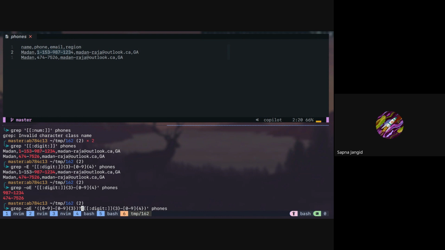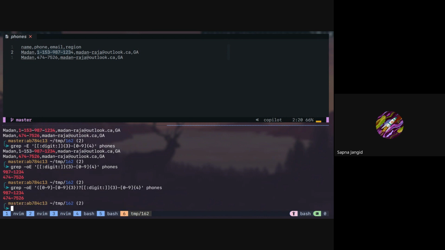Either it will take or not. So it is present either 0 or 1 times. It cannot be present multiple times. It can be present 0 times or it can be present 1 time. So we don't need the grouping here. It won't be a problem if it is not there, right? Yeah, so if it is not there, then it will not match. But if it is there, then it will match.